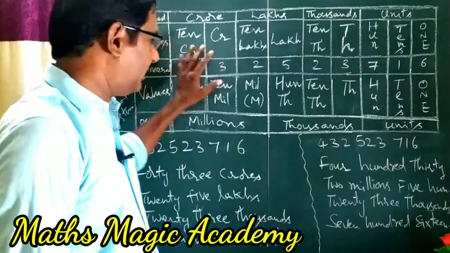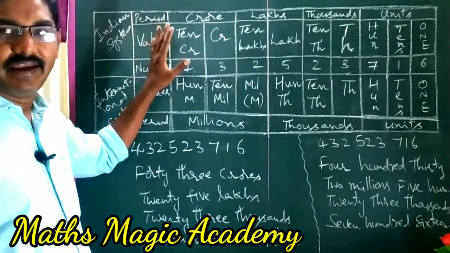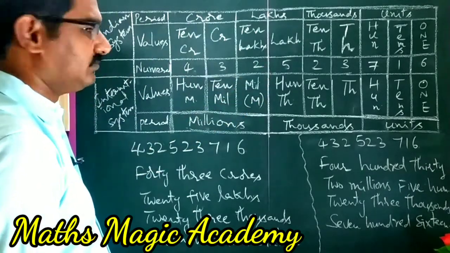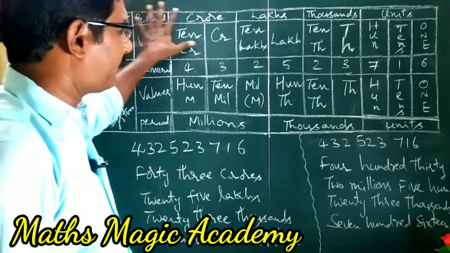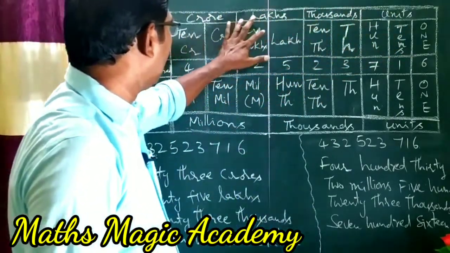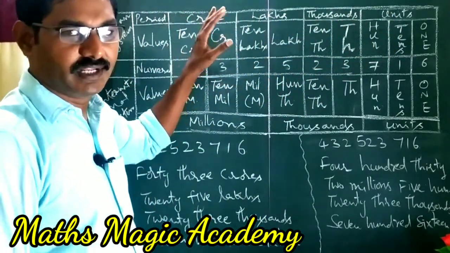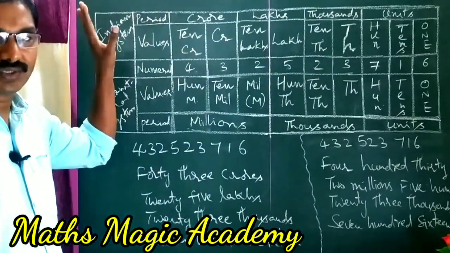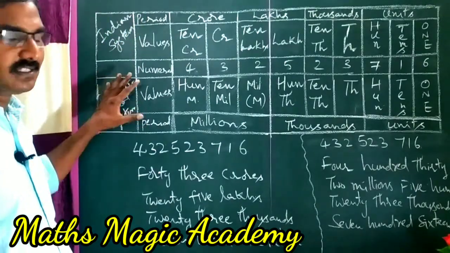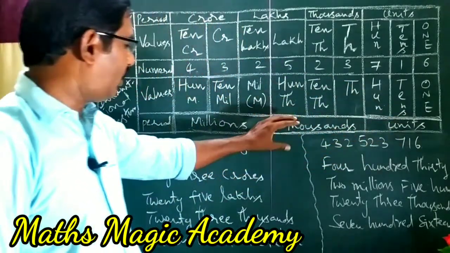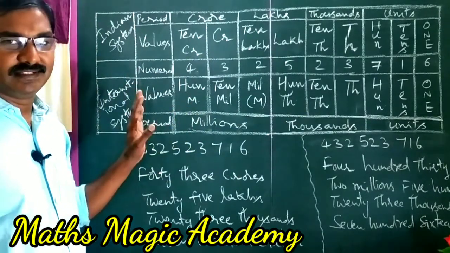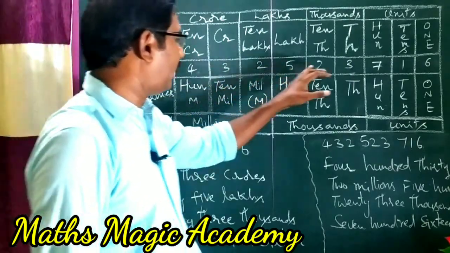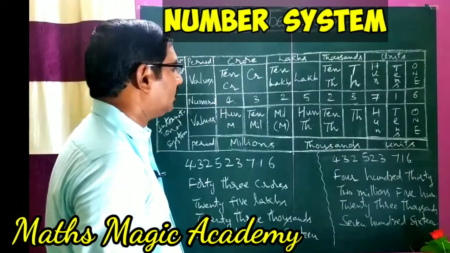Hi friends, now see a simple table which describes the Indian system and the international system. In the Indian system, what are the periods? Units, thousands, lakhs and crores. Generally we use units, thousands, lakhs and crores. Likewise, in the international system, there are units, thousands and millions. I have taken the same number, 432523716.